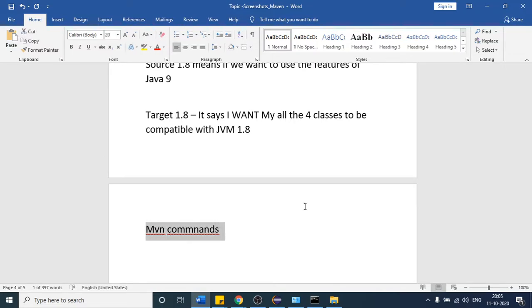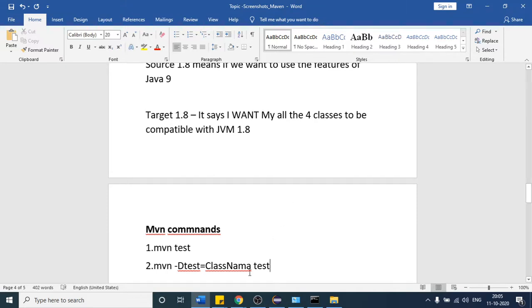So first we discussed Maven test, which is going to trigger all the test cases. This is one command. Second, if we want to run any particular test case, there is one command which is Maven hyphen D test equals class name, and after that write test. So this command will help you in executing only one particular test case, right?